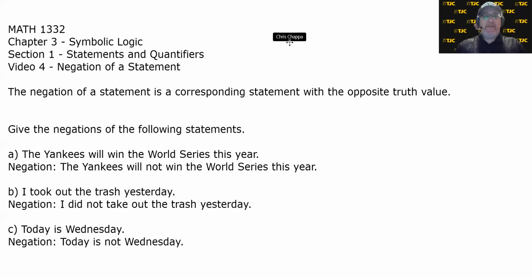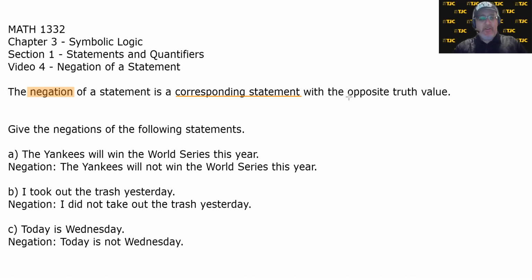There are two key words in this definition that you need to focus on. Negation is what we're defining, but let's underline the key words. The key words are a corresponding statement, so it can't be something totally out of left field. There we go. A corresponding statement. For example, let's say today is Wednesday, so the statement today is Wednesday would be true. You couldn't say either today is Wednesday or Earth is the 5th planet from the sun. Only one of those is true on Wednesday, but those have nothing to do with each other. They're not corresponding statements. So the statements have to have something to do with each other.